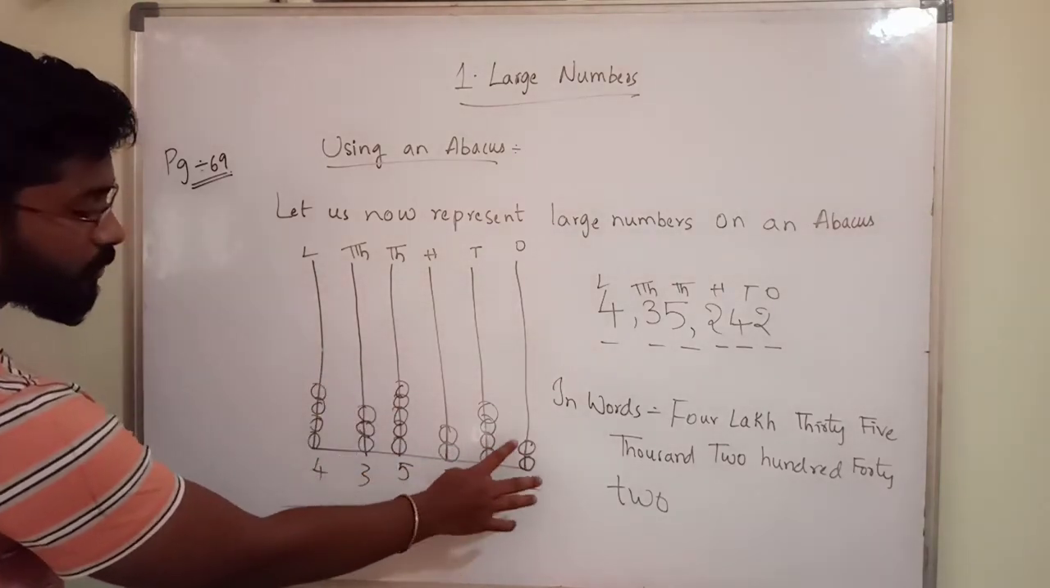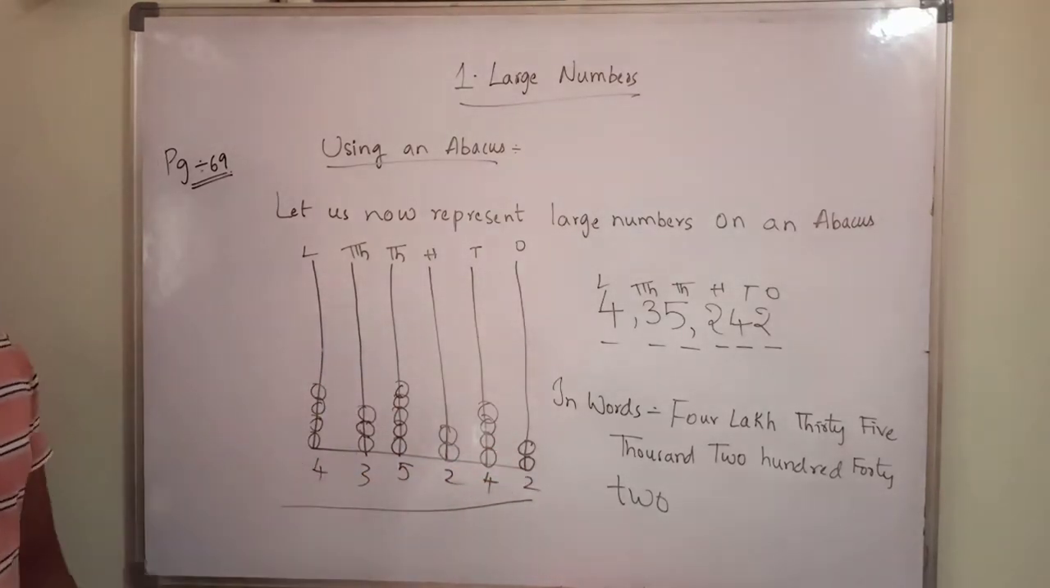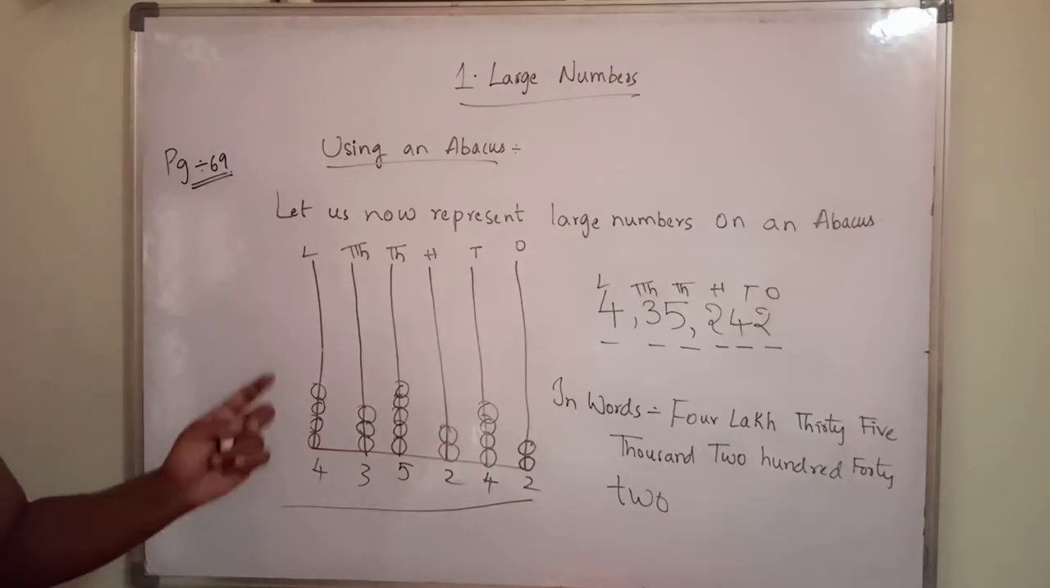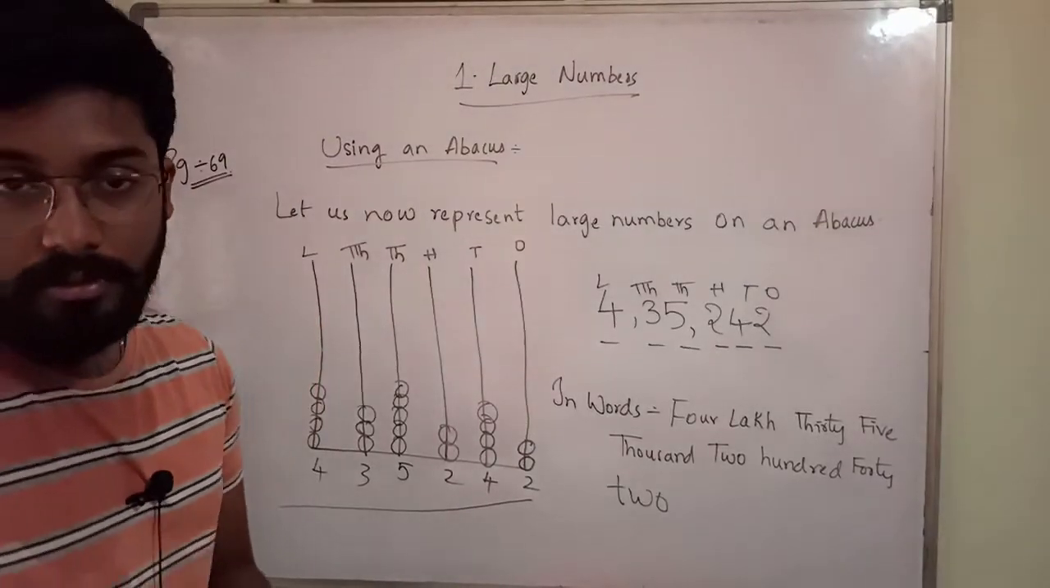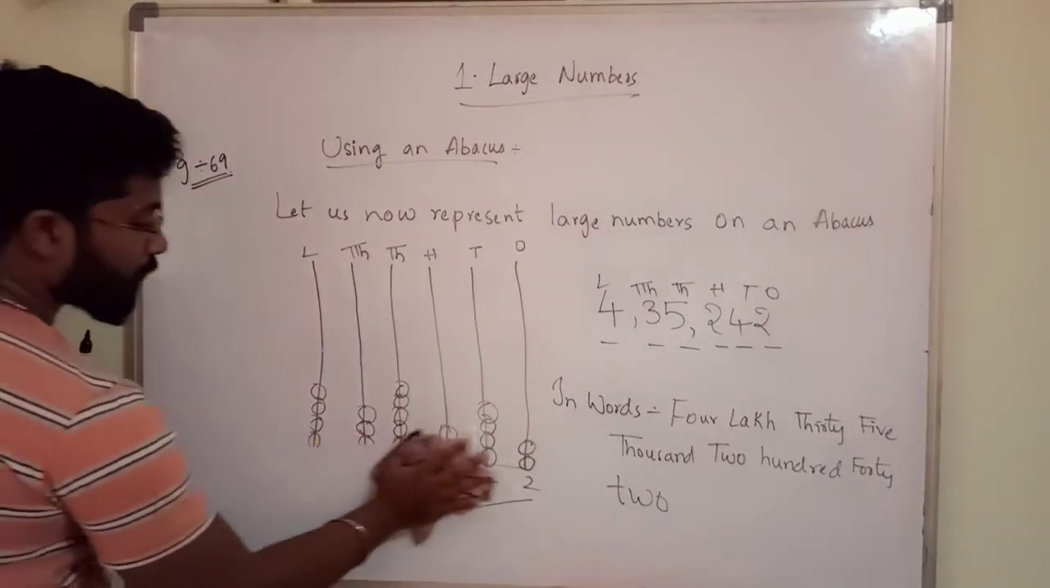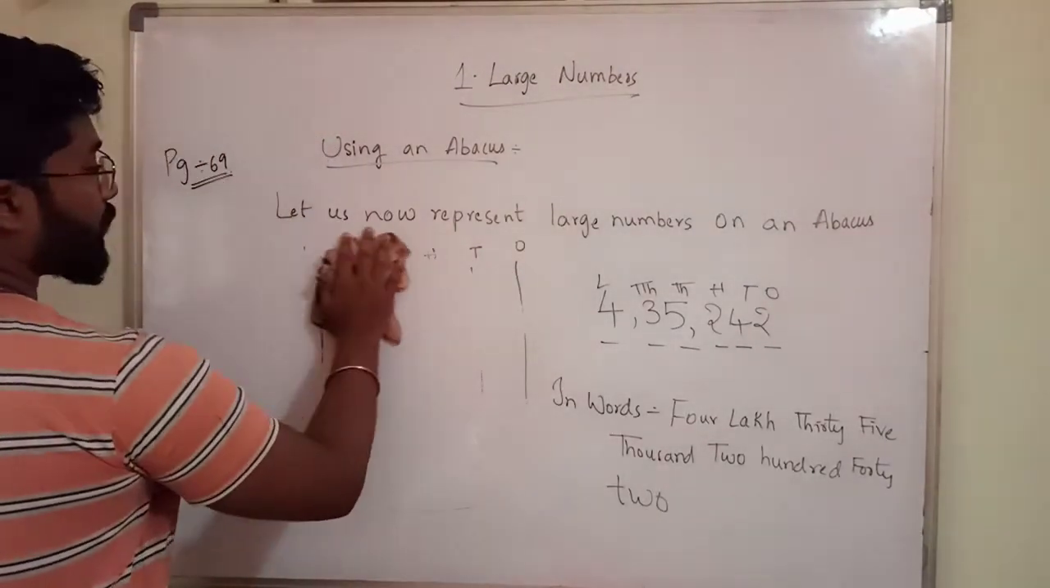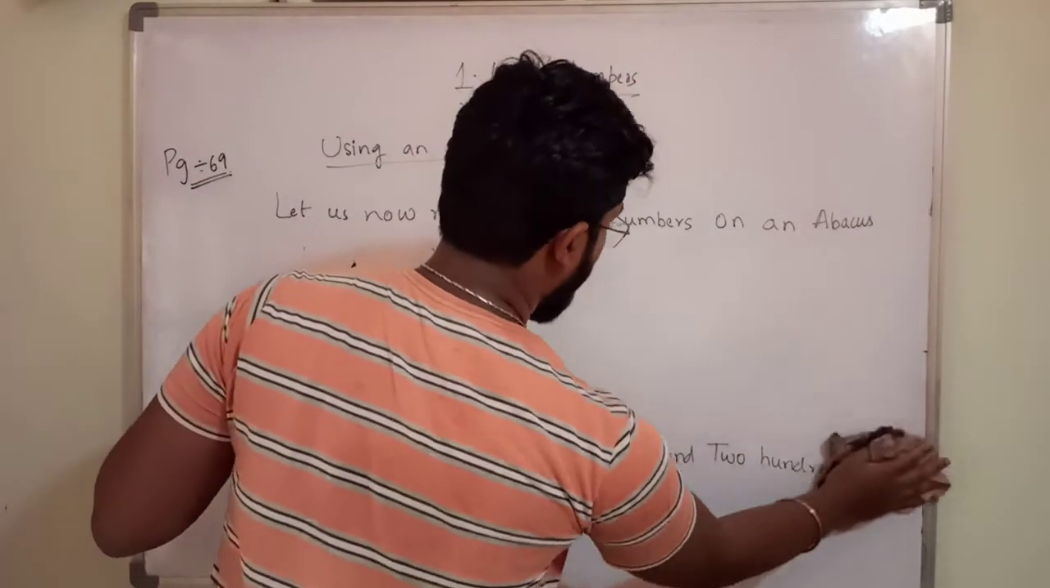You have to write the number below the abacus only. Count the number of beads and write. After that you should count the digits and write the number in word form. That's all. Okay, I have just now explained. Now the next one will be very clear.